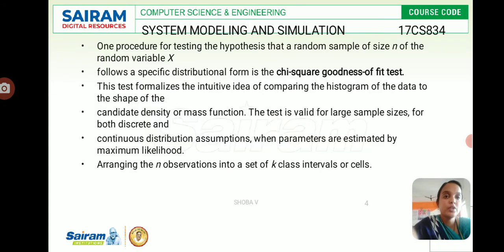So there is a procedure to test this with a random sample of size n and a random variable. If it follows a specific distribution form, it is the chi-square goodness of fit test. It just formalizes the idea of comparing the histogram of data to the shape of the distribution. The histogram is used to identify the shape of the distribution, and the candidate density or mass function, we can say. The test is valid for large sample sizes and for both discrete and continuous distribution assumptions, where parameters are estimated by maximum likelihood.